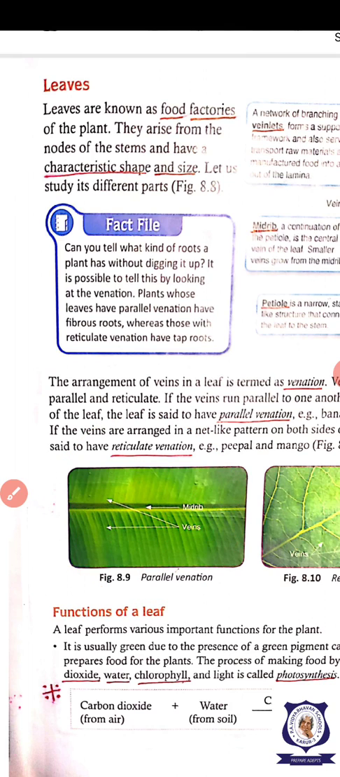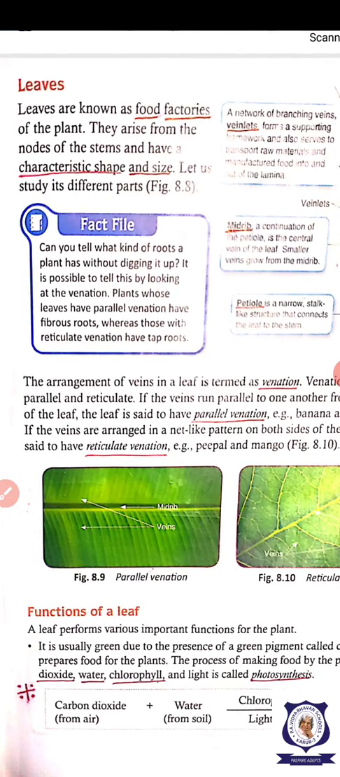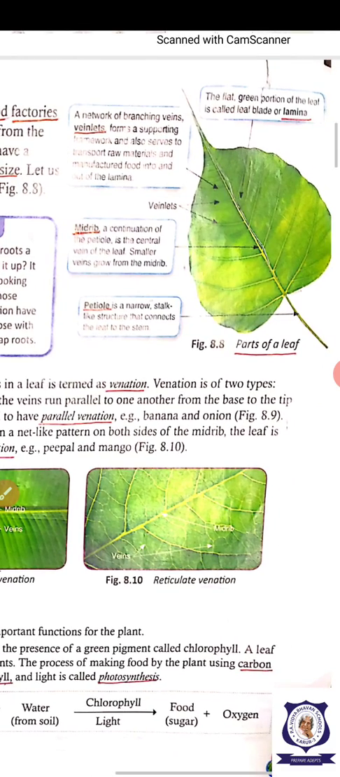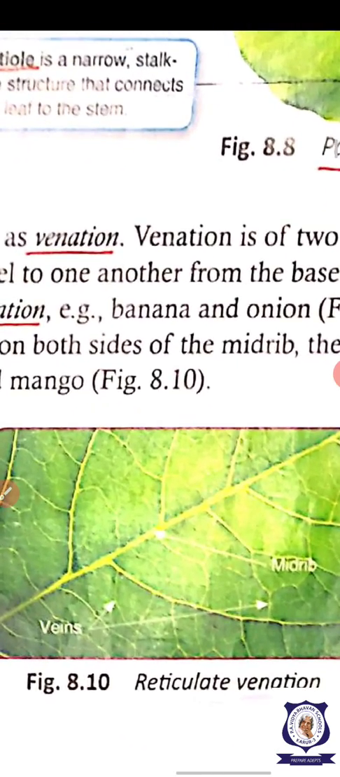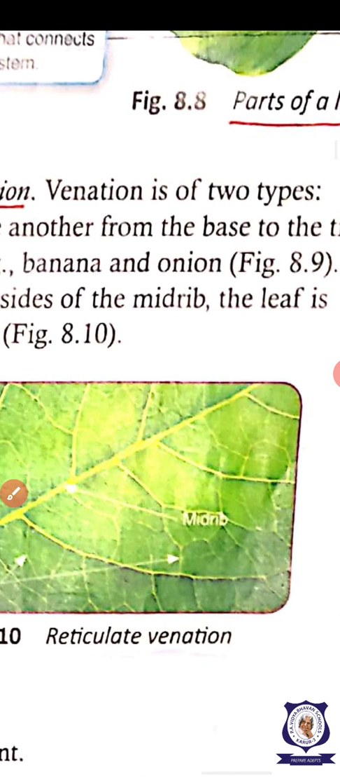This type of parallel venation is seen in the monocots. You know monocots, isn't it? Paddy, wheat and all are monocots. Their leaves have parallel venation. Now in this leaf, you see the veinlets are making the venation. It is a network-like structure, and a network-like structure is called reticulate venation.